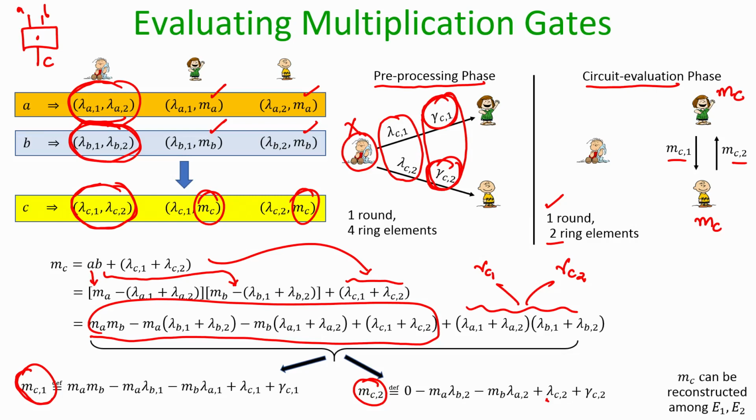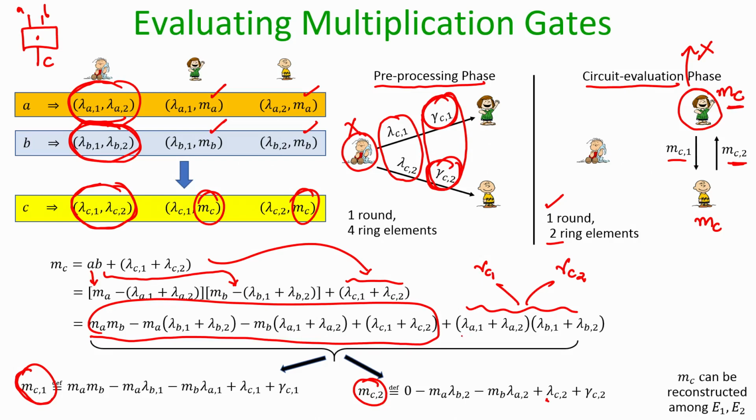Whereas, let us take the case where, say, evaluator 1 is corrupt. Does it learn anything? It is learning the value MC, and it is also learning the value MC2. Since it is learning MC and it has both MC1 and MC2, the question is, does it learn anything additional about A and B?